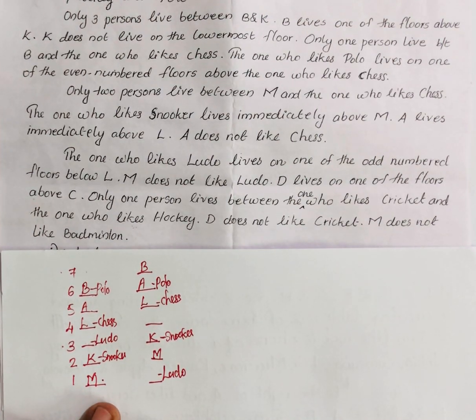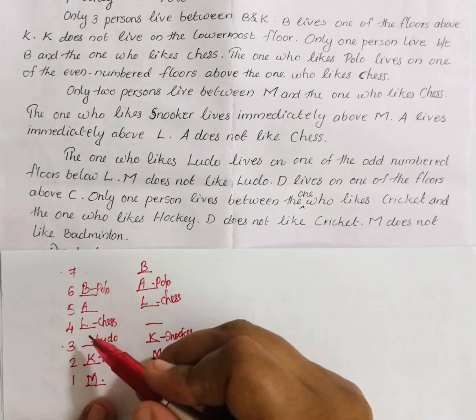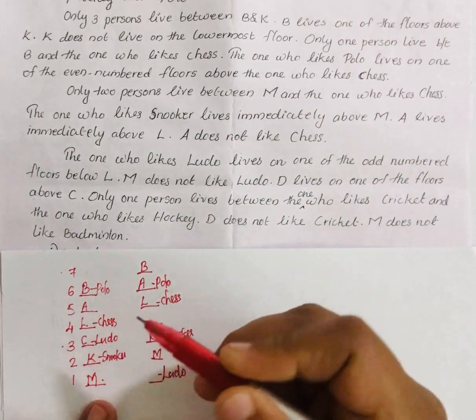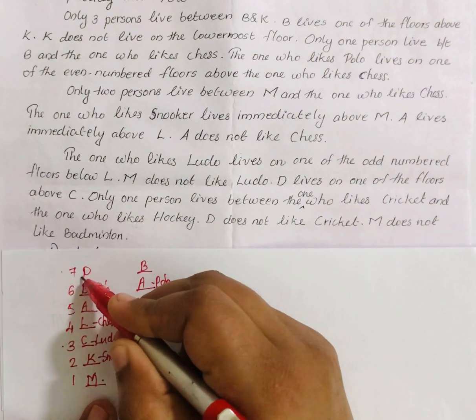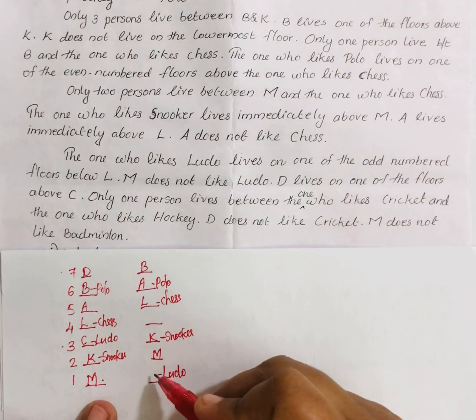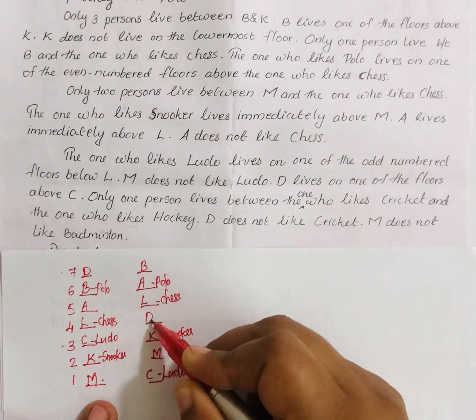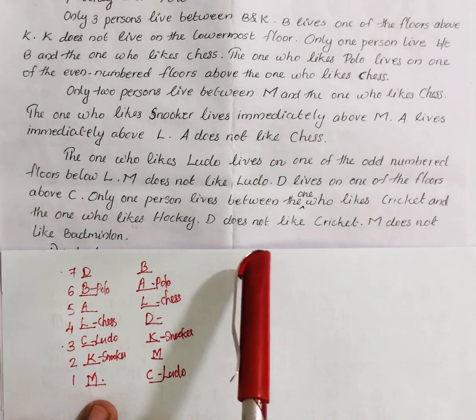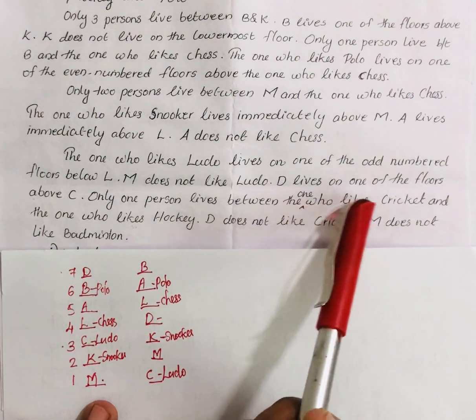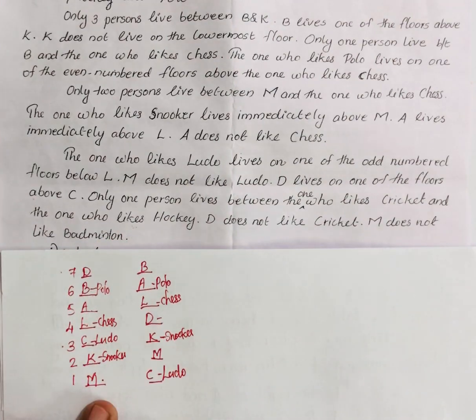Then the next condition: D lives on one of the floors above C. D is above C. So here the vacant floors are 3 and 7. D above C means here it is like this.